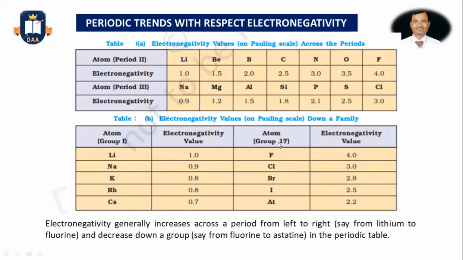If you consider group number 17 also, the value is highest for fluorine, it is 4.0, and this electronegativity value decreases down group 17.